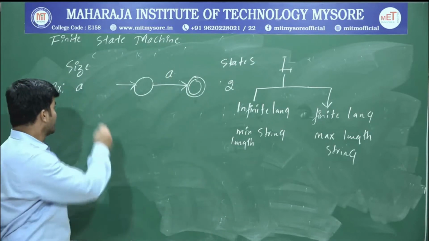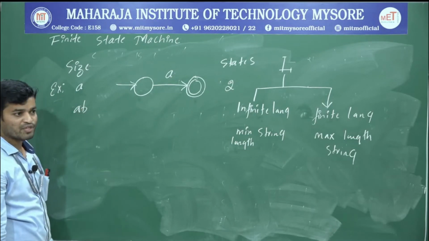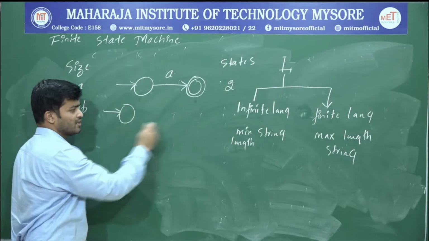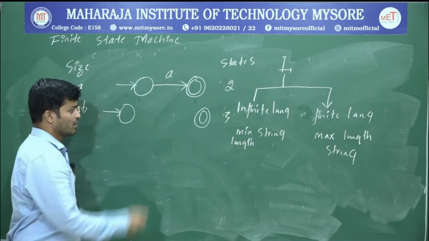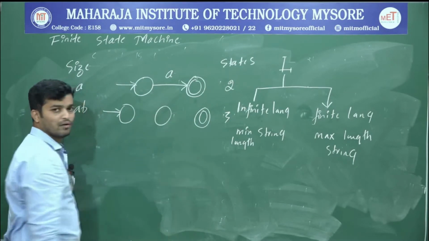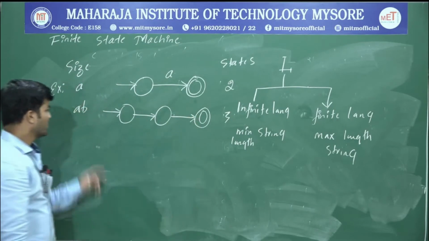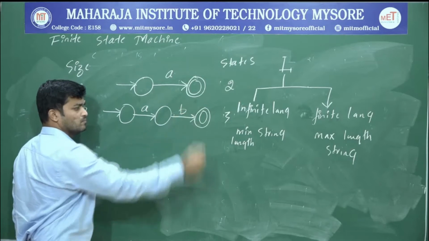Okay. If the length is 2, how many states? In that case, we have to go with 3 states. One is start state, one is accepting state, and one is intermediate state. Connect the states using arrows. And whatever the string we have, write that one as it is. A, B.